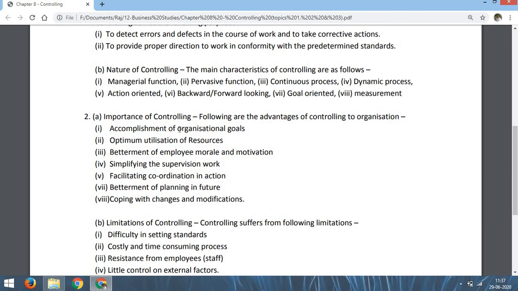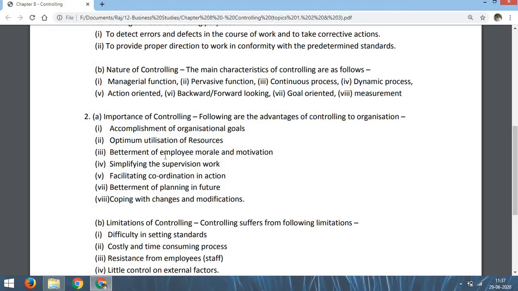First, accomplishment of organization goals. That means the organization goals cannot be completed without the controlling of every activity. So controlling helps in the achievement of organization goals. Second, optimum utilization of resources. When controlling is not done, then it may be possible that some resources are wasted, some resources are lost, some resources are misutilized. So for the optimum use of resources, we have to do controlling.